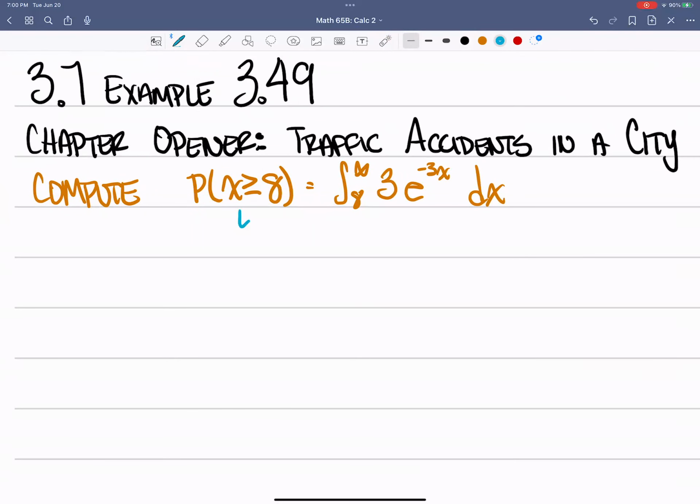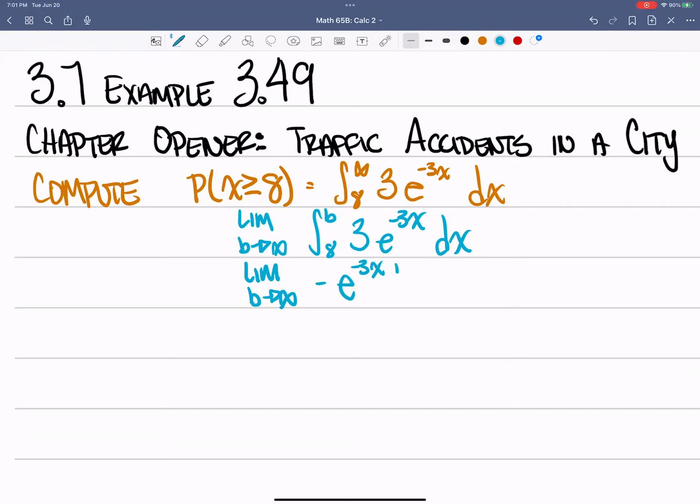So, improper integral, let's state it using a limit. So the limit as b approaches infinity of the integral from 8 to b, 3e to the negative 3x dx. So now at this point we could integrate. So leaving the improper part, the limit as b approaches infinity of this integral. So we have 3 times negative 1/3. So we have negative e to the negative 3x integrated from 8 to b.